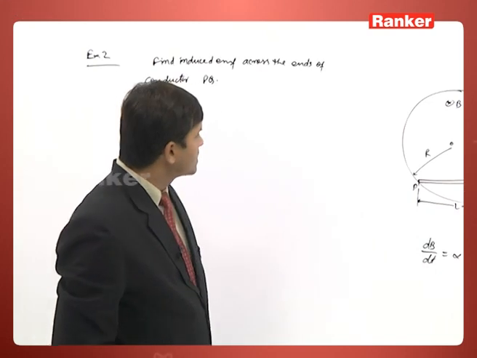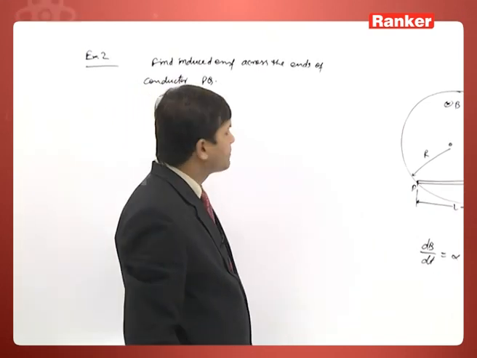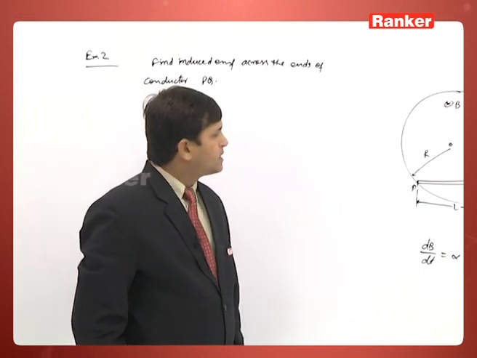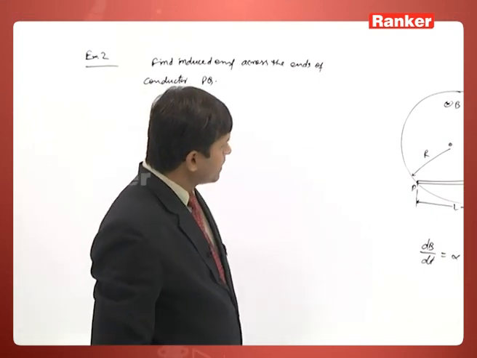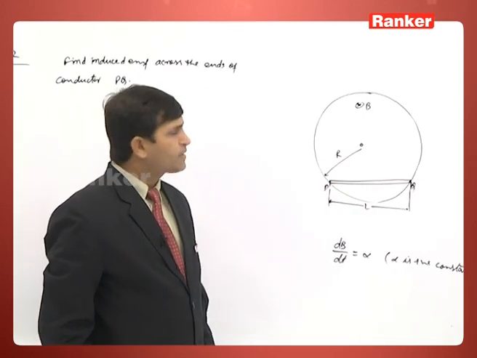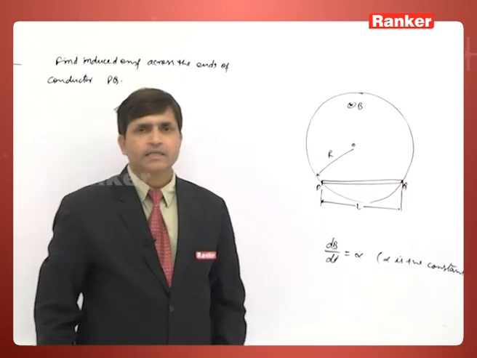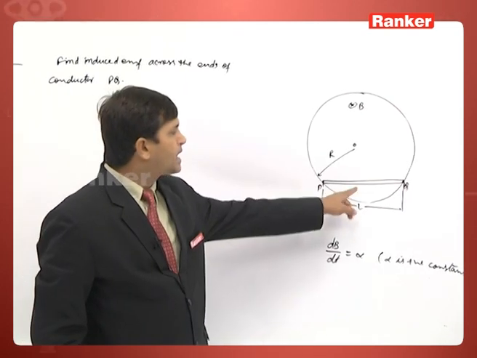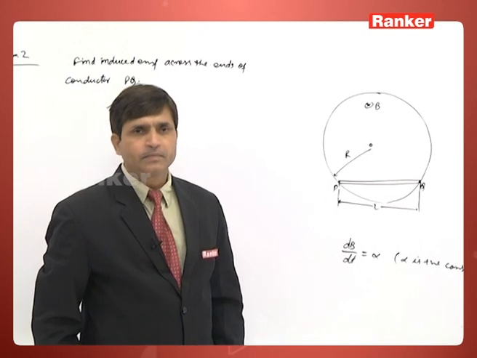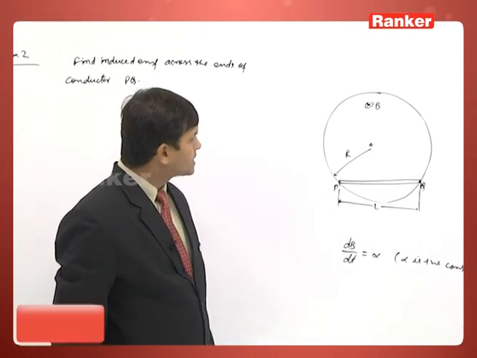Then how to calculate here, and what could be the reason for the induced EMF? Same thing here. As the magnetic field varies with time, an electric field will be induced, and that electric field exerts a force on the free electrons in a conductor. Because of that force, electrons are polarized.